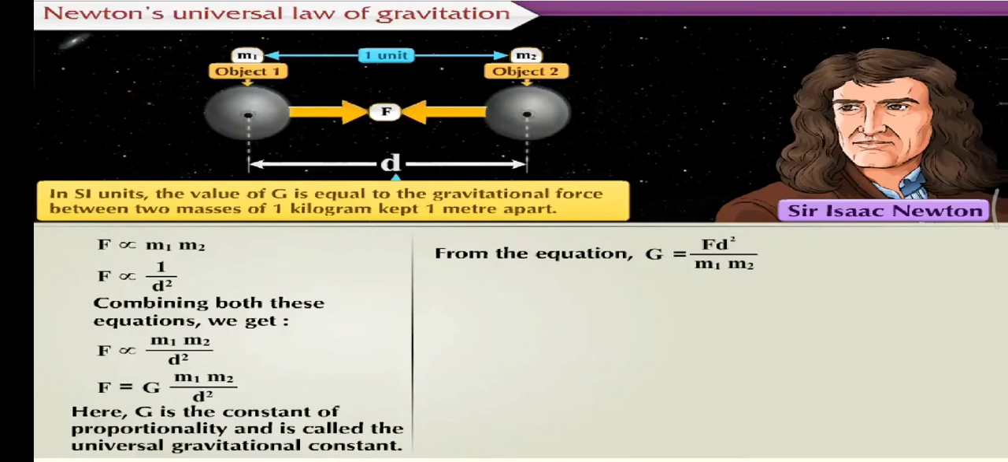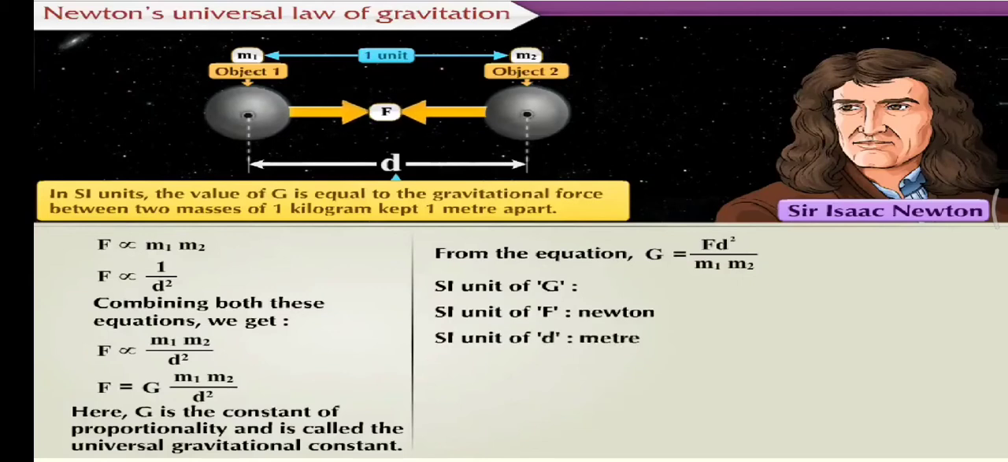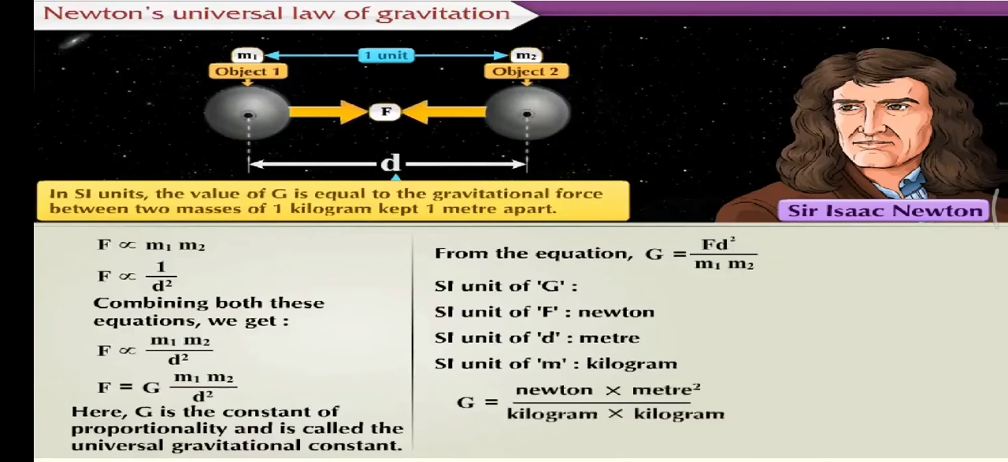From this equation, come let us know the SI unit of universal gravitational constant, for which let us first write the units of force F, distance d, and mass m. Therefore, SI unit of G is equal to Newton into meter square upon kilogram into kilogram. Thus, SI unit of G is equal to Newton meter square per kilogram square.